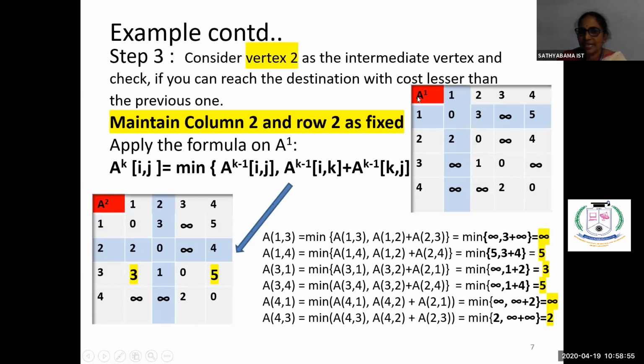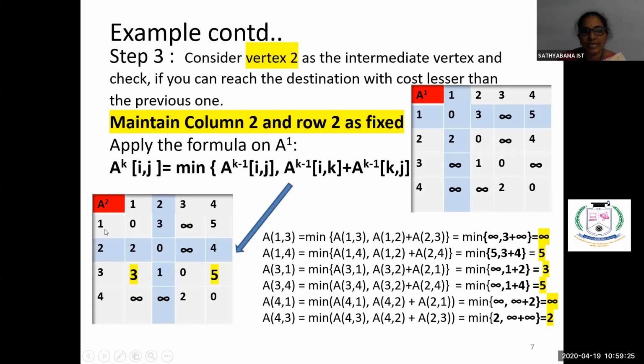Okay, we have taken A1, the previous matrix, as the input. Now, vertex 2 we are considering as the intermediate vertex, and we have to see whether we can reach a destination with the least cost. In the case of considering vertex 2 as the intermediate vertex, the second row and second column will remain fixed. So there won't be any changes. We have to find the value for the other cells.